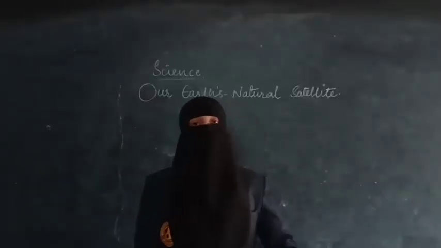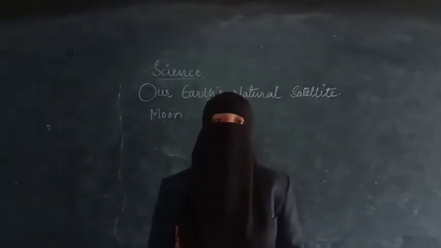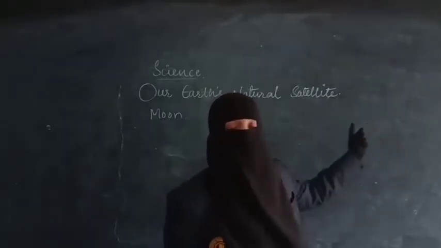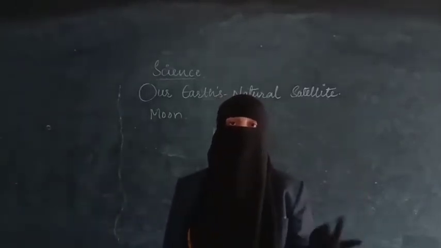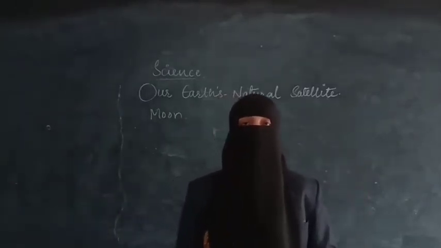We discussed our natural satellite. What is a natural satellite? Moon. The moon is a natural satellite. Any heavenly body which revolves around another heavenly body is called a satellite. So the moon revolves around the earth, which makes it a natural satellite of the earth.